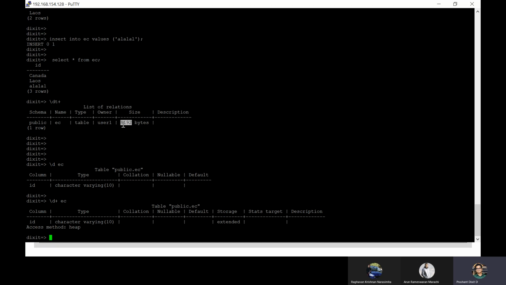It could be a case where it requires 8292, 100 more bytes, but that's not possible. So what it'll do is store 8192 here, and the rest of the 100 bytes will be allocated to the next block. That is called an extended block. So that's a performance feature. That's why Postgres has kept this as the default storage type for all tables, because it allows compression and out of line storage.